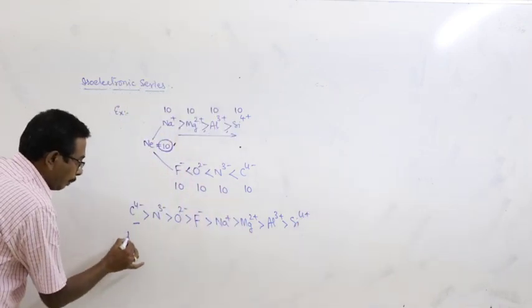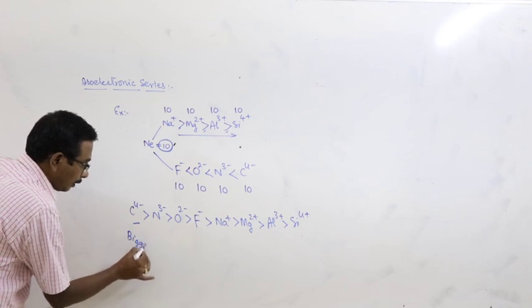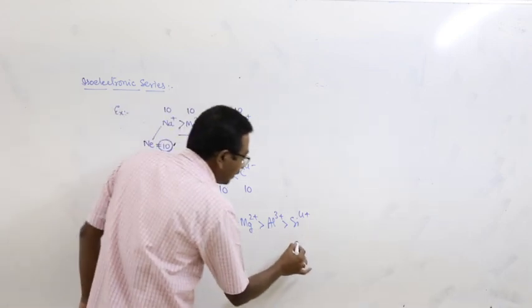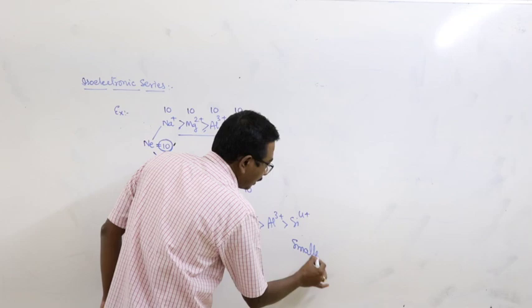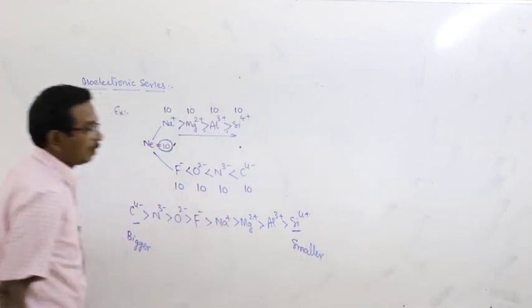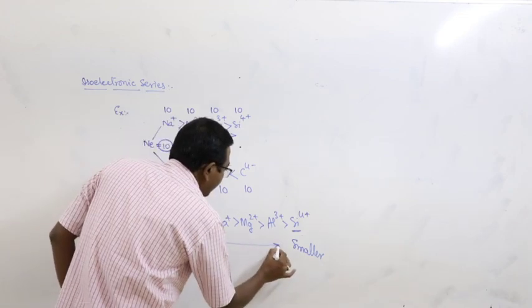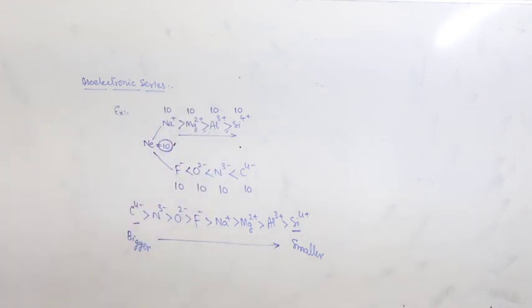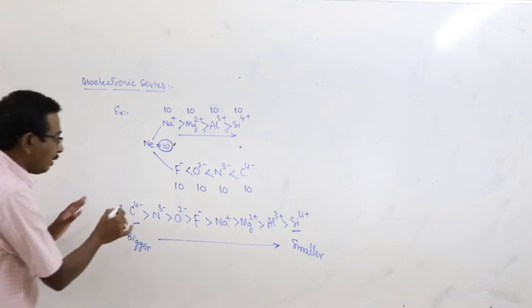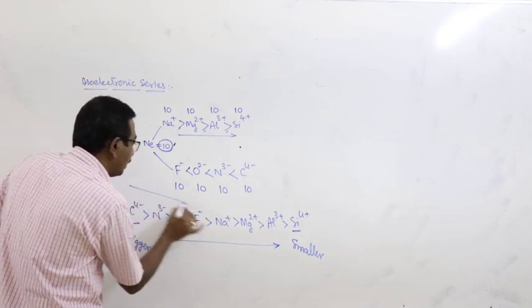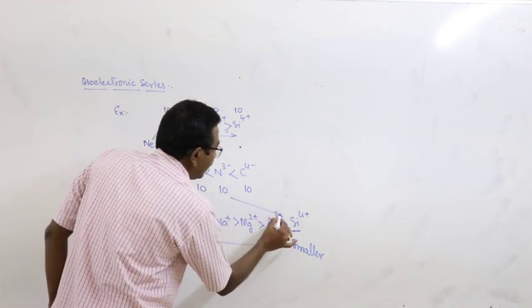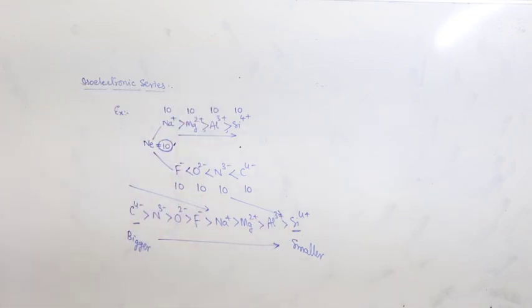This is the bigger ion, that is anion, and this is the smaller cation. Here the ionic radius or size of the ions decreases from C4 minus to Si4 plus. With the decrease of the charge, the size of ion gradually decreases. This is about the isoelectronic series.